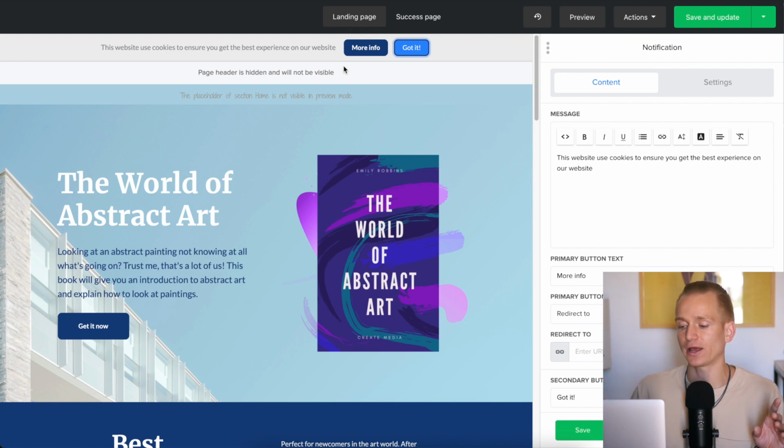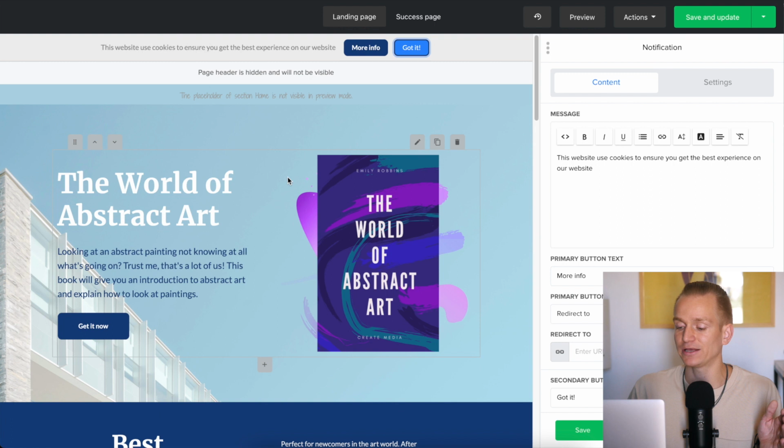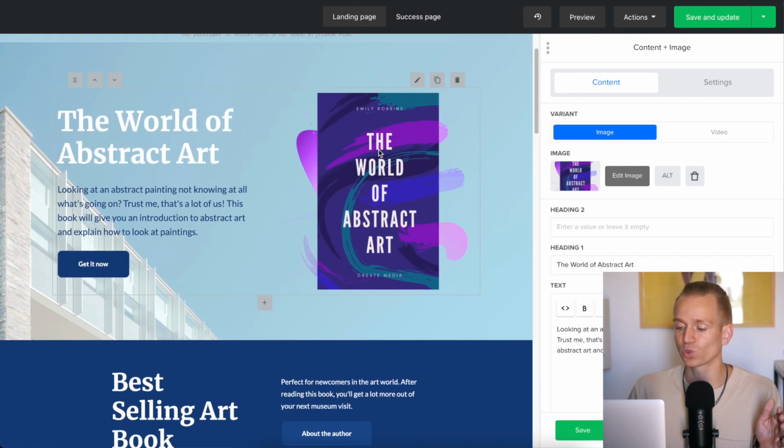The only thing here is with MailerLite, you can create some nice looking landing pages, but the only thing is the editor. When you look at the editor, it honestly is unfortunately pretty basic. Again, it is an email marketing software, so it's kind of fair game. But basically, as you can see here, I can change the image and all of that, but I can't really adjust too much. And this is what most of the email marketing softwares out there are going to be like, or even worse than that.